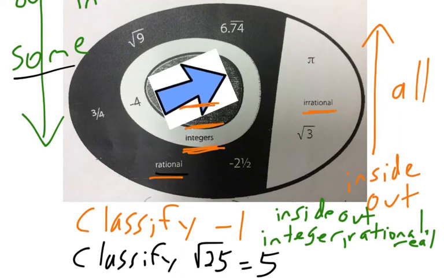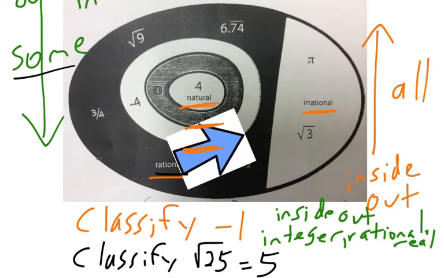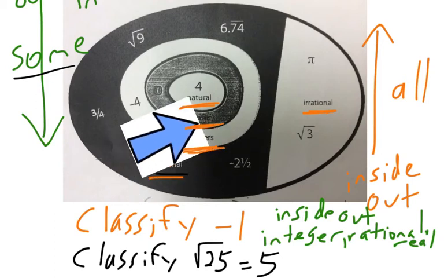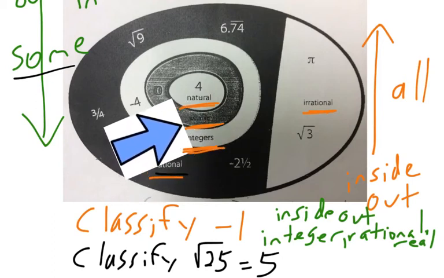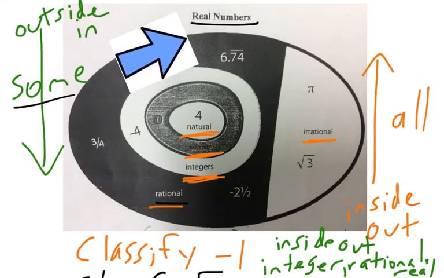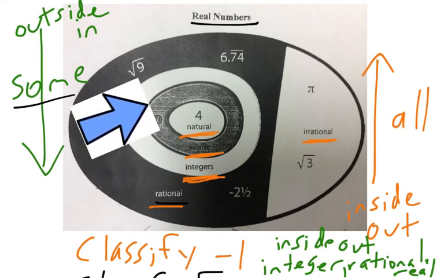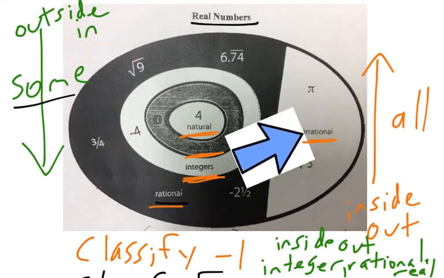If it's natural, it's also a whole number. If it's a whole number, it's also an integer. So all whole numbers are integers, all integers are rational, and all rationals are real. So we're going to say it's natural, whole, integer, rational, and real. The only thing it's not is irrational.